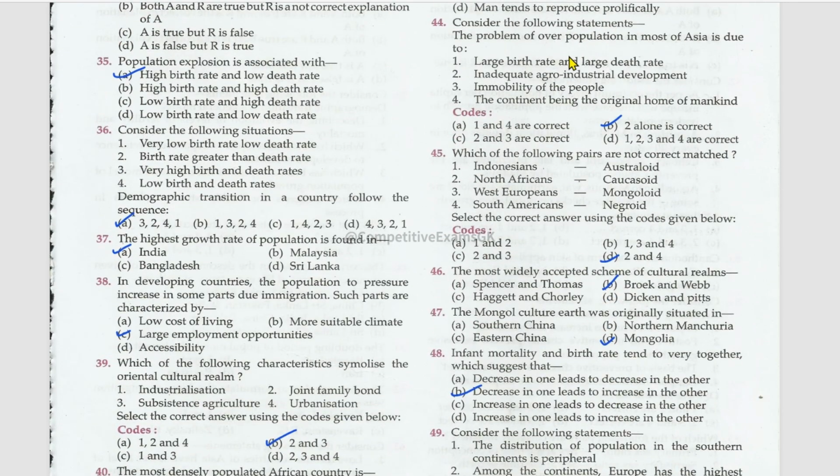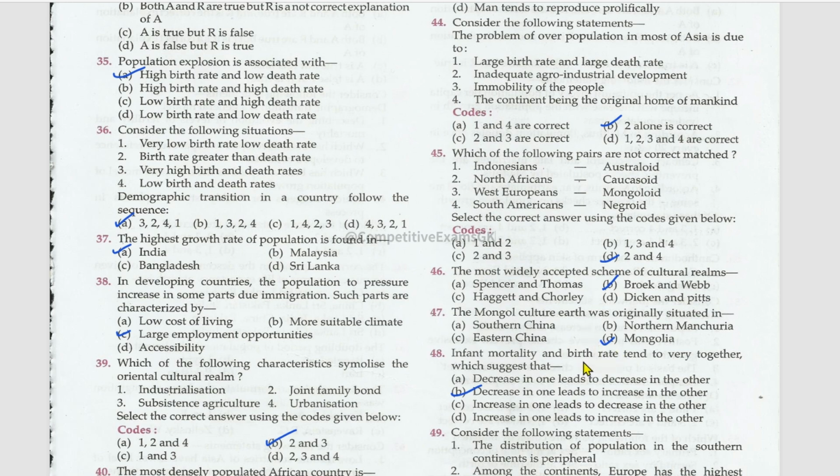Consider the following statements. The problem of overpopulation in most of Africa is due to inadequate agro-industrial development. Which of the following pairs are not correctly matched? Indonesians, Australoid, true. North Africans, Caucasoid, no. West Europeans, Mongoloid, no. South Americans, Negroid, that's right. 1 and 4 are the correctly matched. The most widely accepted scheme of cultural terms are Broek and Webb. The Mongol culture was originally situated in Mongolia.